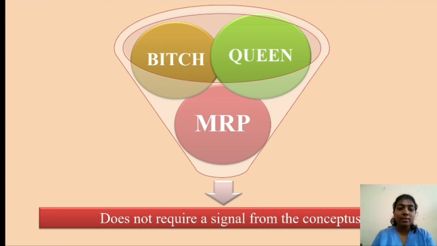In the bitch and queen, it doesn't require any kind of signal from the conceptus, because in the bitch the lifespan of the CL is equal to the gestation length, whereas the queen is an induced ovulator. So there is no CL if there is no mating.